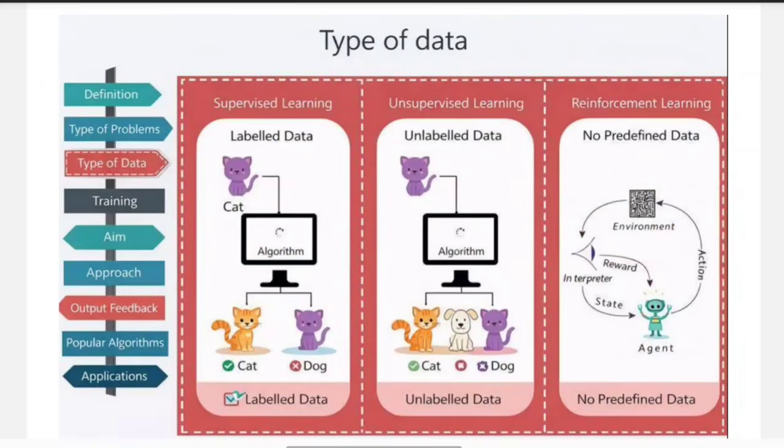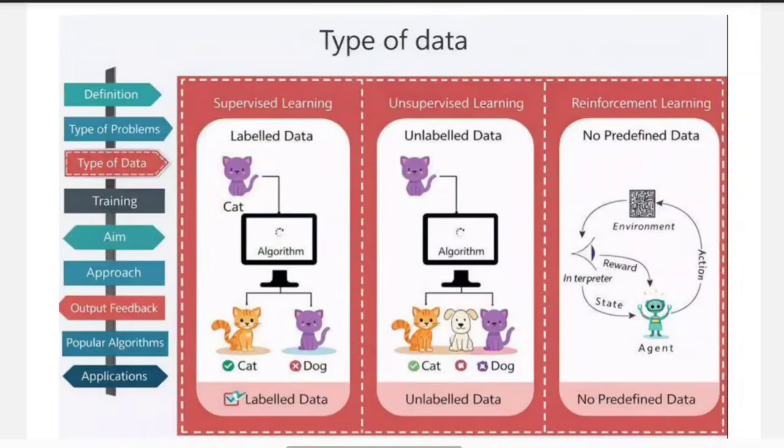Now if you see here, types of data. So we understand what type of data is used in each type of machine learning. Let us understand with supervised learning. Here you can see a cat image with a label that says cat. This means the data already has the correct answer. So when we give this image to the machine, we are also telling the machine that this is cat.